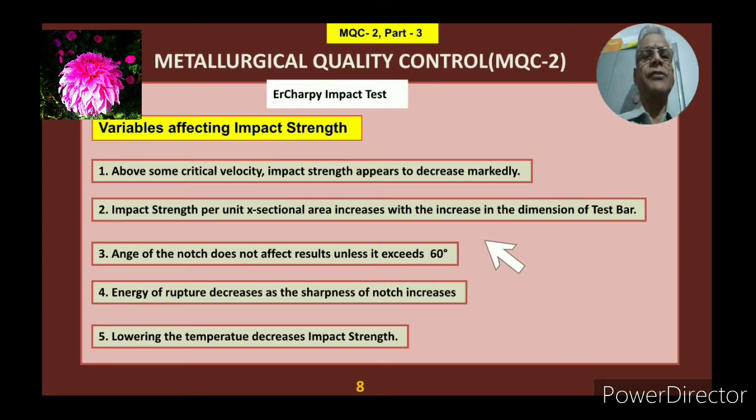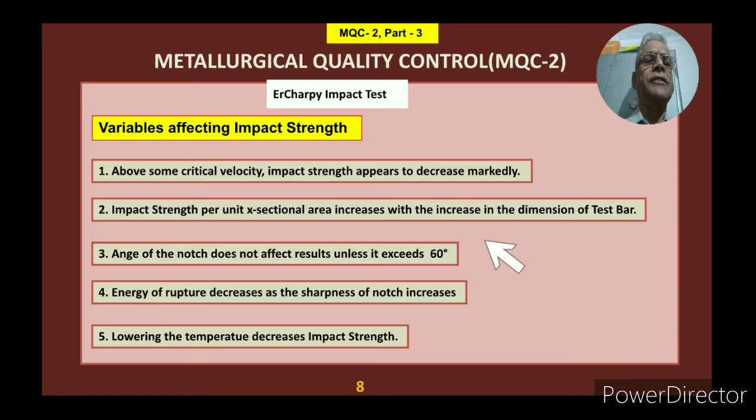Variables affecting impact strength. What are the variables that affect impact strength? First of all, above some critical velocity, impact strength appears to decrease markedly. Whatever way you are releasing this load, the pendulum weight goes with a certain velocity. Up to some critical value it is okay, but if you increase that, then the impact value will decrease markedly. So you have to see that your velocity and the weight are as per the specification.